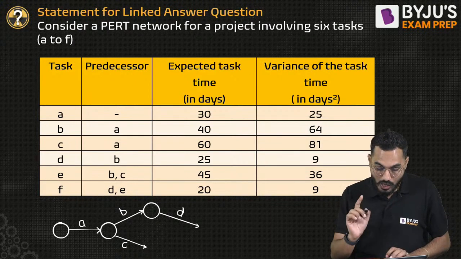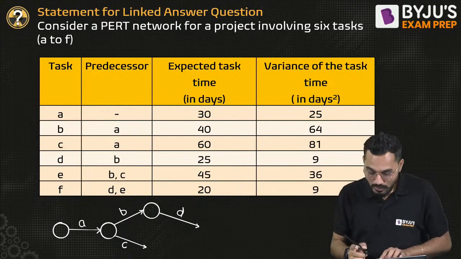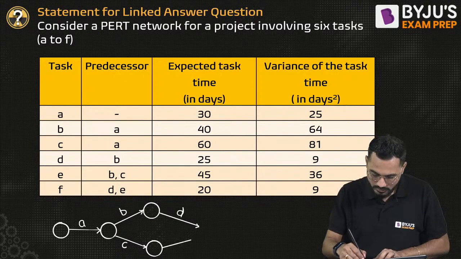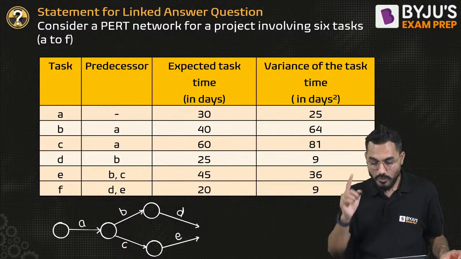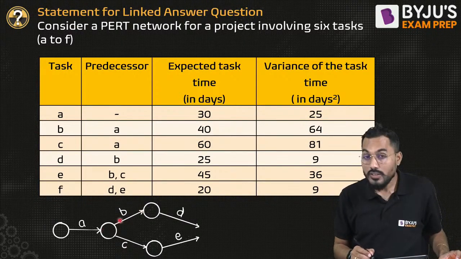No worries. Now the predecessor of E is B and C. So I'll draw like this. This is my E activity. But sir, predecessor of E is B as well as C. But where is the B? This is the B. So can I say we have to use one?